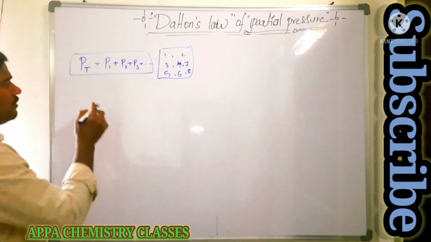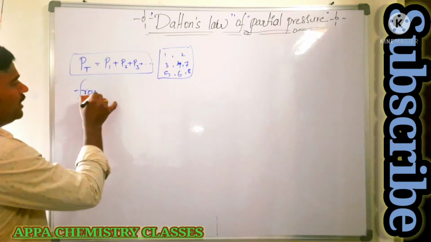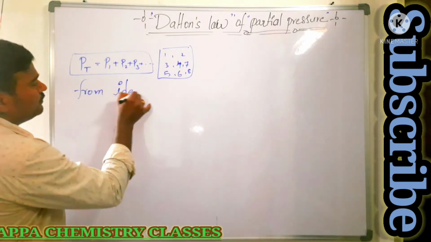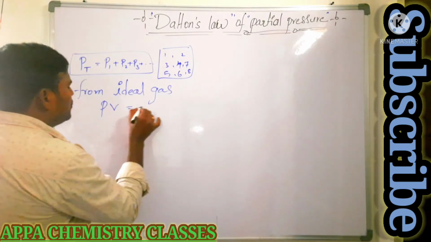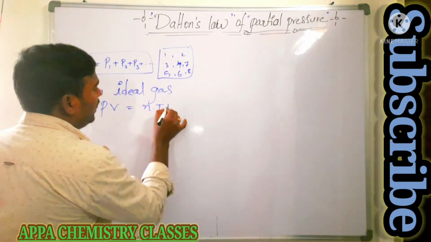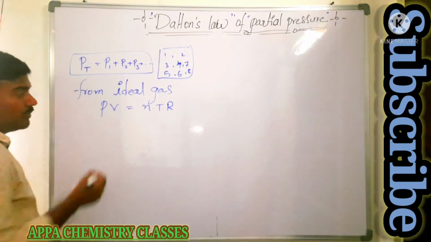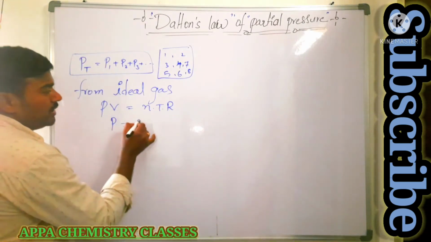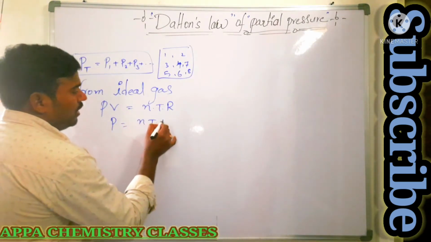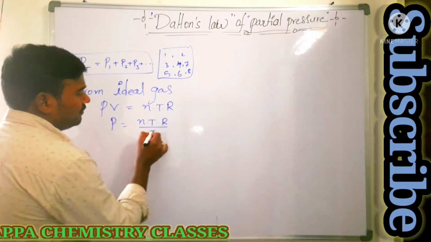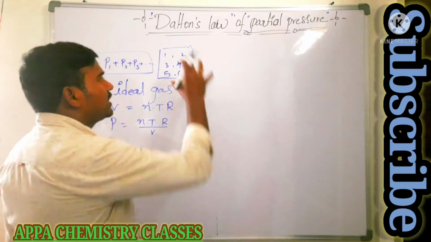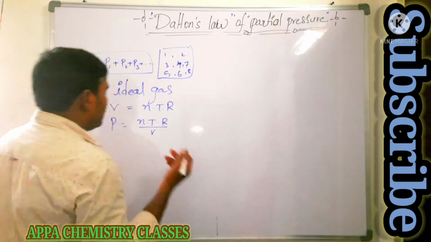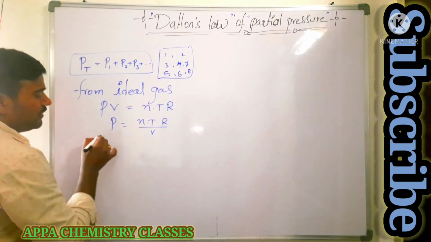Now, from the ideal gas equation, we know PV is equal to nRT. So from this I want the pressure. Pressure is equal to nTR by V. The volume of the container is fixed, all the gases are present in one volume only. So the volume is fixed. What is the variation?